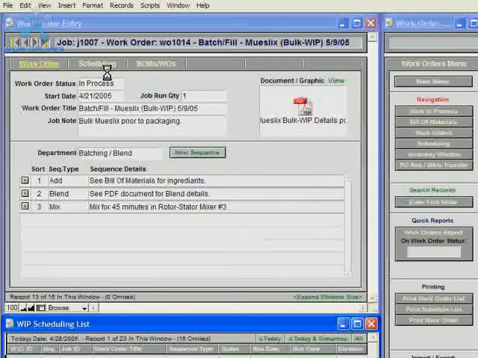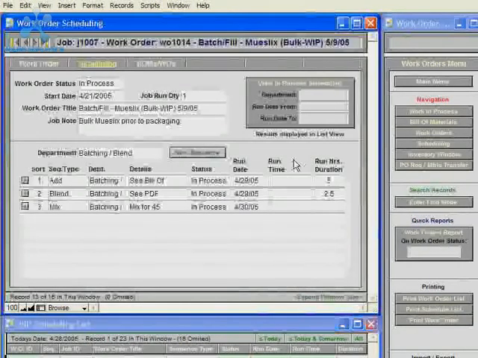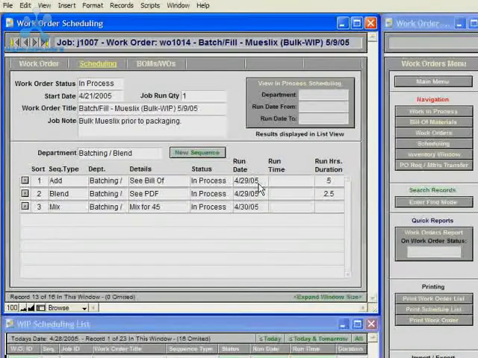Or you can use scheduling in the scheduling module at the sequence level, where you enter run dates for each sequence of work on a work order, and you could also enter run times and a run hour duration. But those two fields are not mandatory for detailed scheduling. Only the run date, and that the status of the work order sequence is in process, to show up in the scheduling summaries.